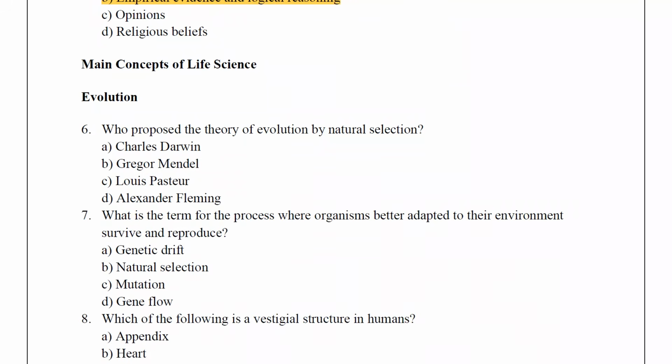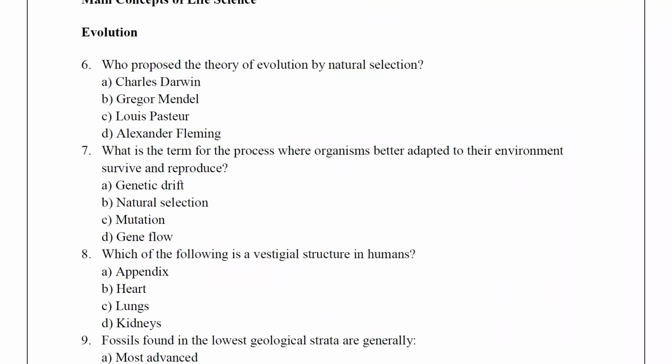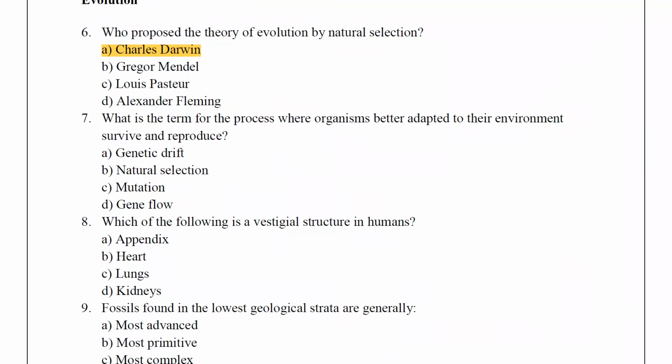The main concepts of life science, evolution. Who proposed the theory of evolution by natural selection? The answer is Charles Darwin. What is the term for the process where organisms better adapted to their environment survive and reproduce? The answer is natural selection.